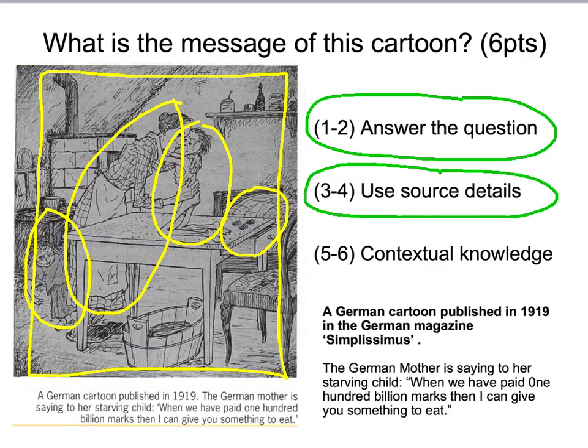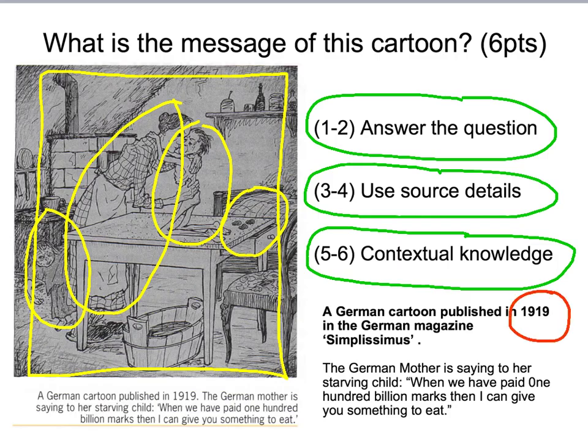Then it's really key that you include the contextual knowledge of what was going on at the time. You will make it clear that in 1919 the Treaty of Versailles itself had been signed, and that it was the German people who were criticising the big three and the Allies. They felt that they were being treated too harshly. They felt that they would not be able to cope under the massive strain of 4 years of total war and the massive reparations that were dictated to them under the Treaty of Versailles.